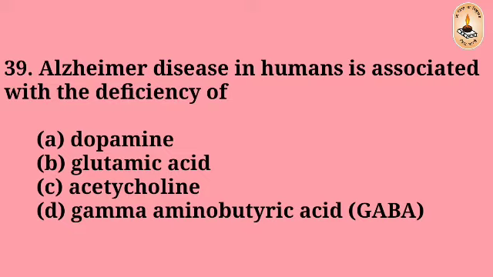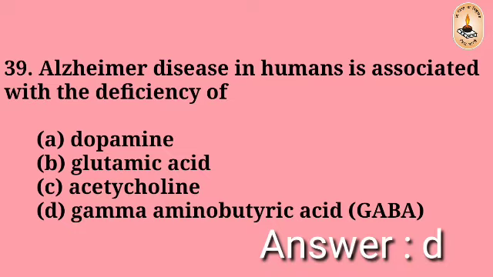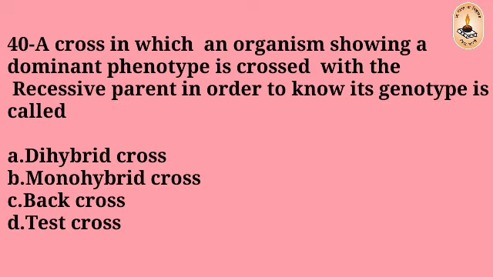Question number 39. Alzheimer's disease in humans is associated with the deficiency of dopamine, glutamic acid, acetylcholine, gamma aminobutyric acid, GABA. The right answer is D, gamma aminobutyric acid.